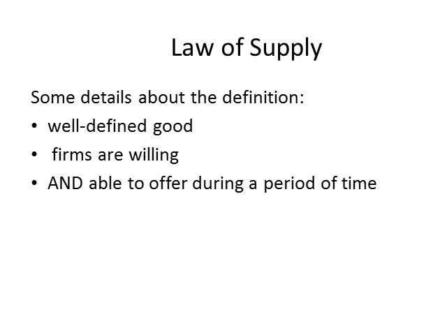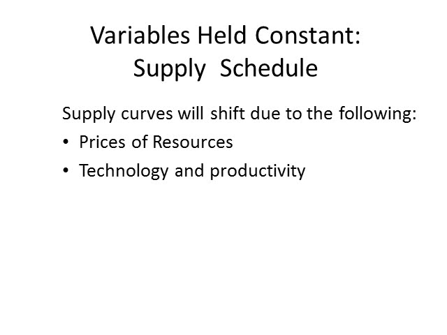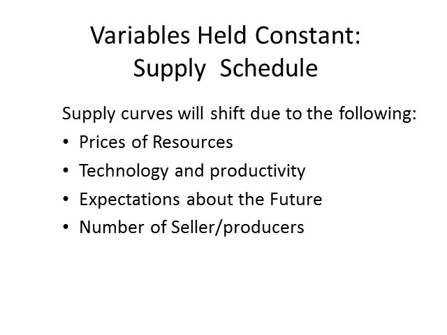Third, the firm must be able to sell the good. If the firm does not have the right to sell the good, then they cannot sell it. For example, if the firm doesn't have the cabbage to sell, it can't sell the cabbage. Fourth, all other variables are assumed to be held constant. The variables that are held constant are price of resources, technology and productivity, expectations about the future, the number of sellers or producers, and exchange rate.